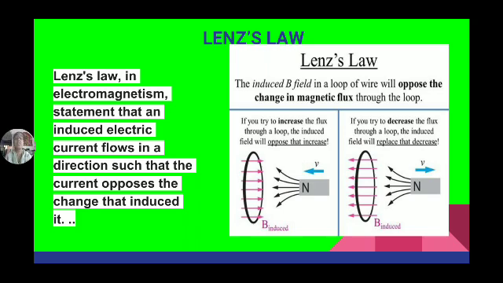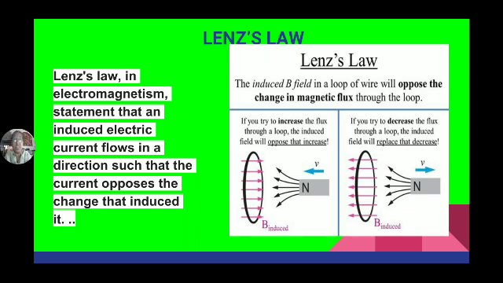Now we explained what is Faraday's first law. Whenever a conductor cuts the flux and some flux links with the coil, some EMF will be induced in the conductor.